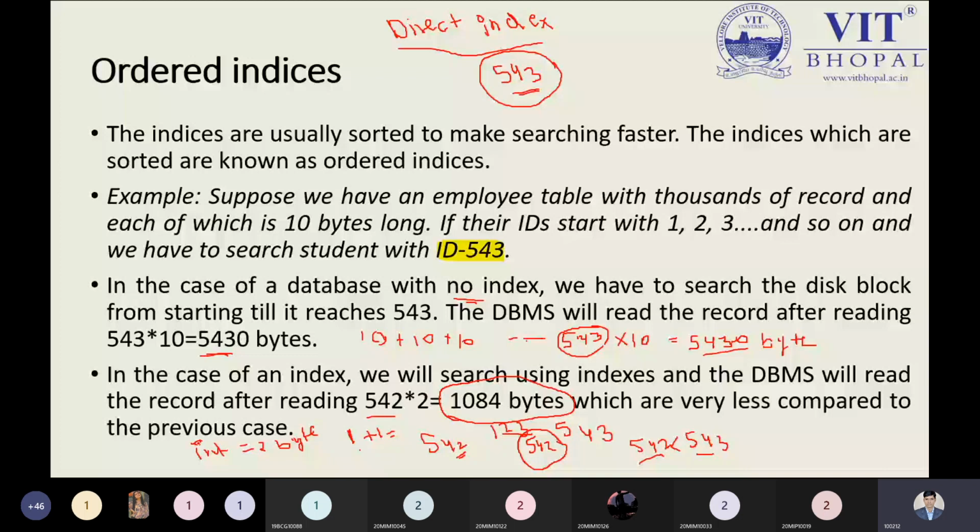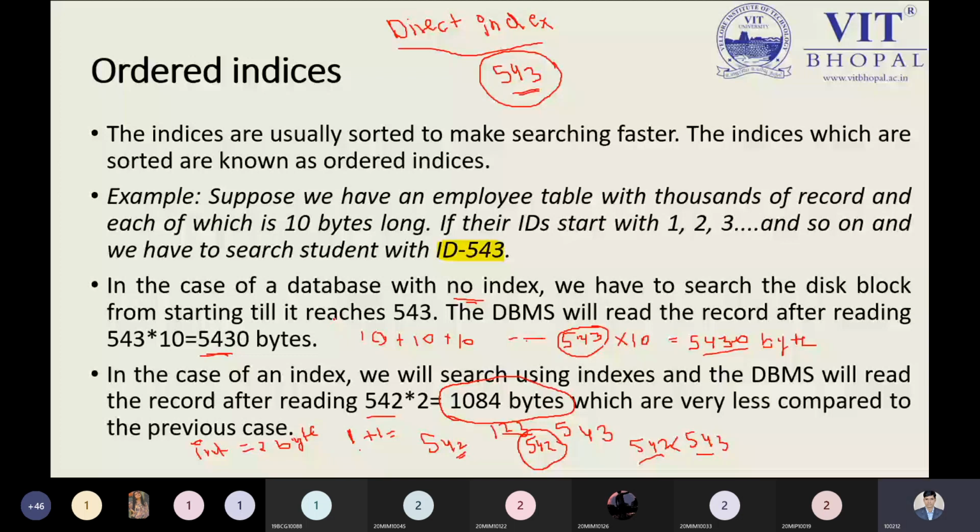So in this case, if you need to move to 543, you can, but 542 is a lesser value than 543. So we will not go directly to 543. That is the point: you have to use ordered indexing. We are talking about ordered indexing. We do not jump directly to 543. We first jump to 542. We can do that, no problem.